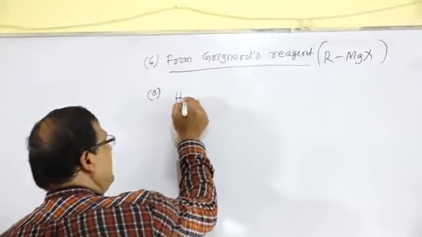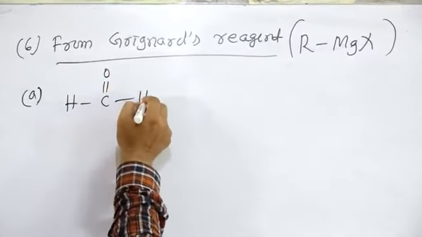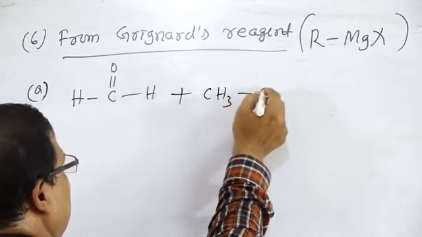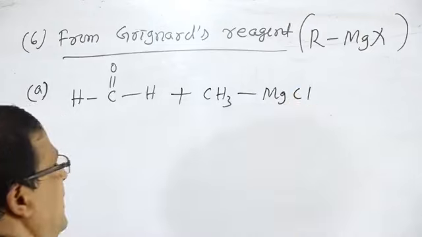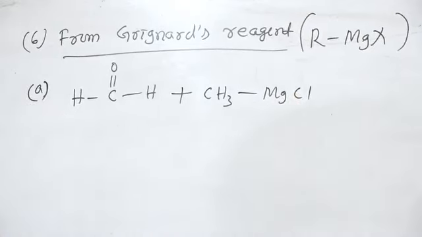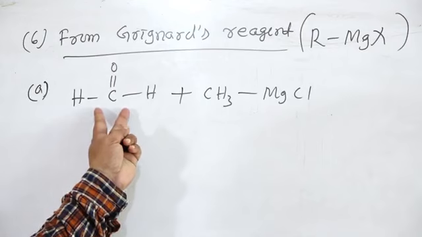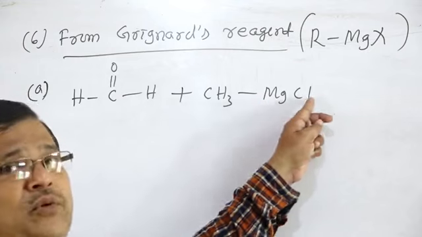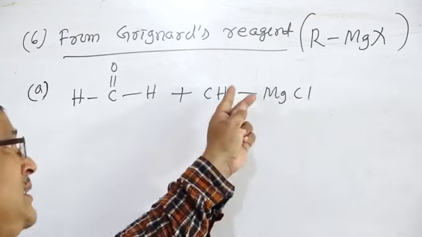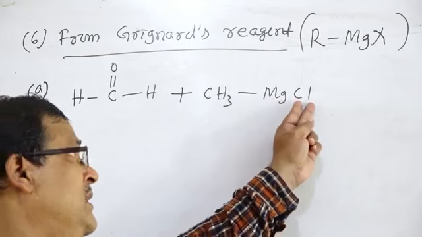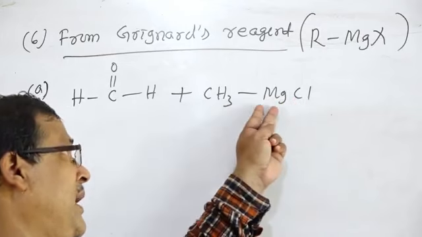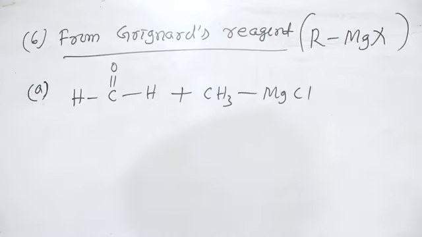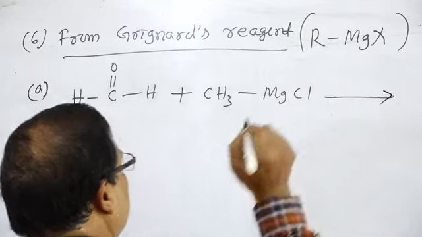Formaldehyde, H C double bond O, formaldehyde reacts with Grignard's reagent. Let us take CH3MgCl, that is methyl magnesium chloride. This is formaldehyde, HCHO, that reacts with methyl magnesium chloride, Grignard's reagent RMgX, alkyl magnesium halide. To form which type of product, how does this addition take place?